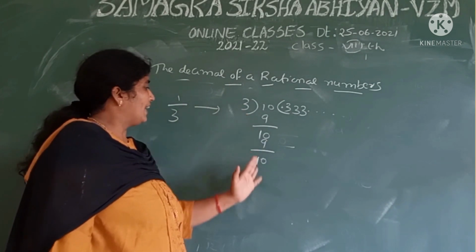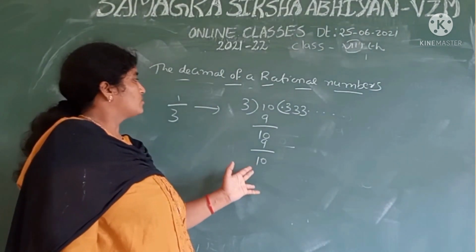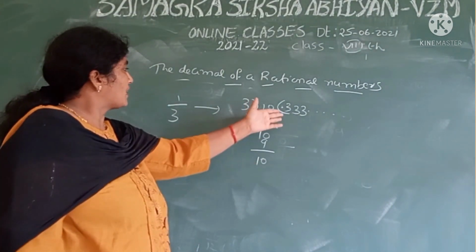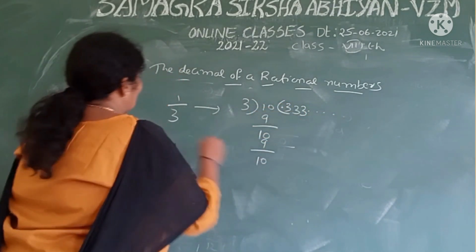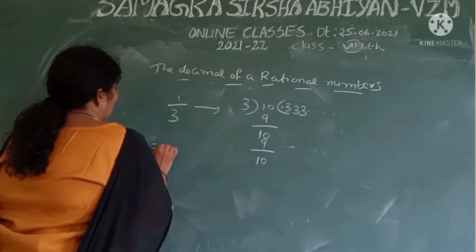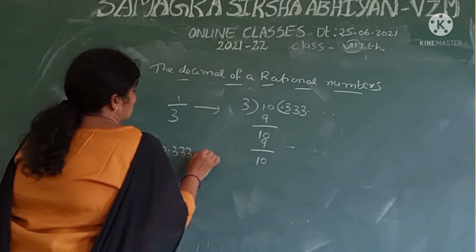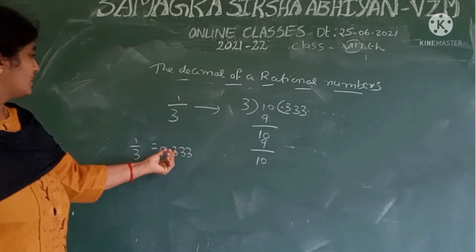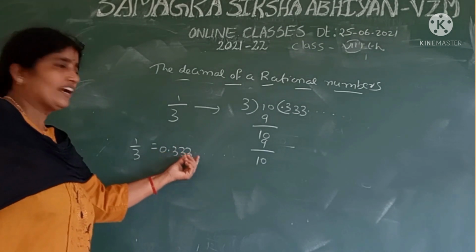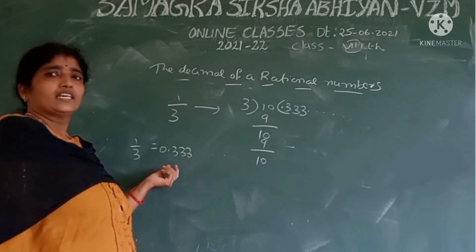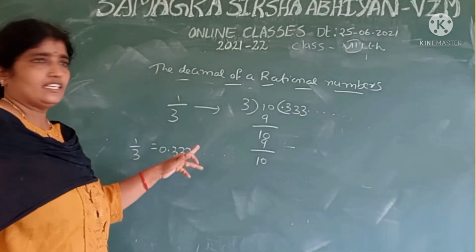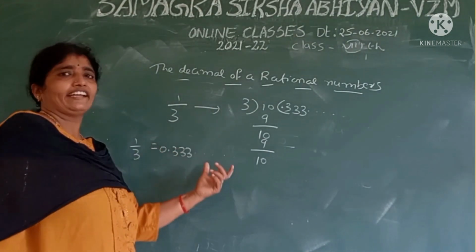There is no ending. The division is not ending. Here 3 is repeating. That means 1 by 3 is equal to 0.333 and so on. Here the decimal part of the number is not ending and a certain number is repeating. That means here 3 is repeating and it is a non-ending decimal.